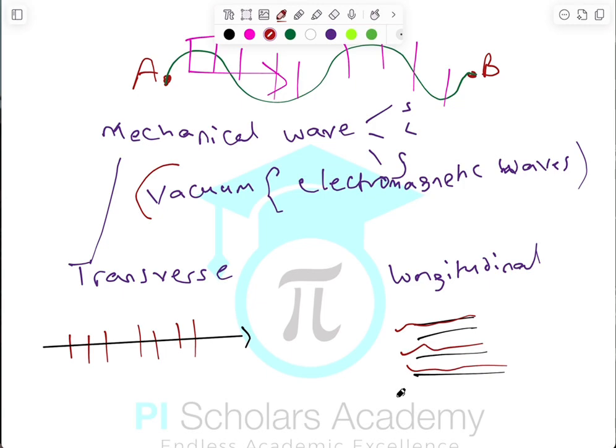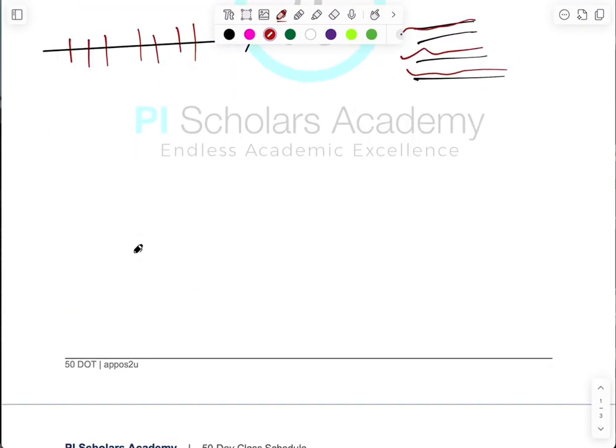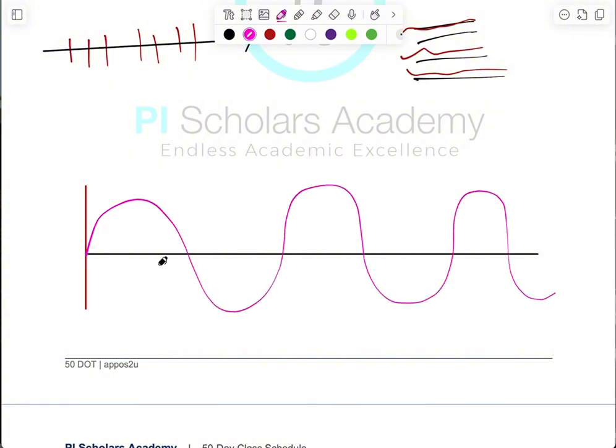Now, to describe a wave, we use some properties. For instance, let's say I am plotting this graph and I have this wave here. There are some properties that we use to define a wave. I'm going to start with what we call the amplitude. Amplitude is the point of maximum displacement.